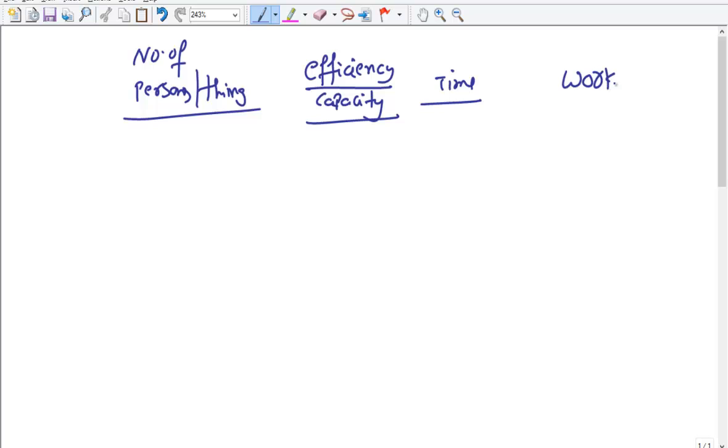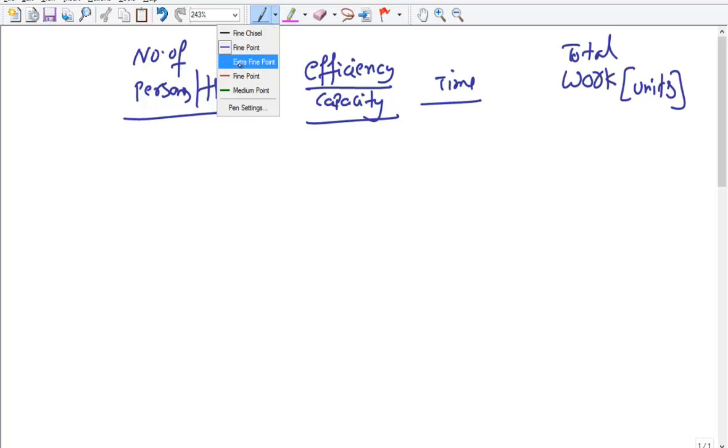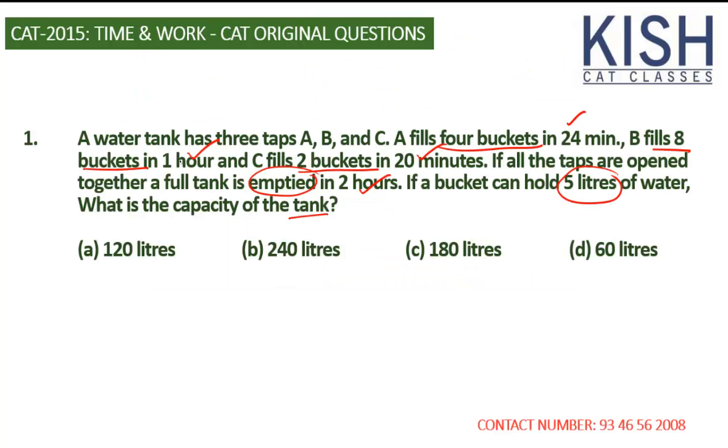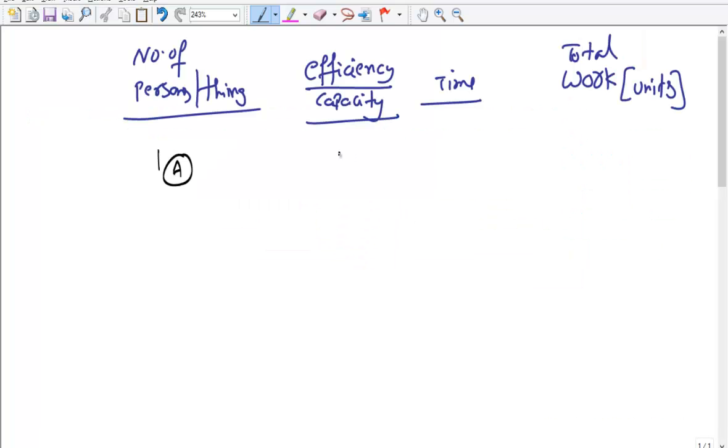The final one is total work in terms of units or some measurement. Now here there is only one person, so obviously it's 1 and it's A. We have no idea about the time he takes to fill the entire tank. However, the efficiency can be calculated. It's clearly given here: A fills 4 buckets in 24 minutes. It means that each bucket will take 6 minutes.